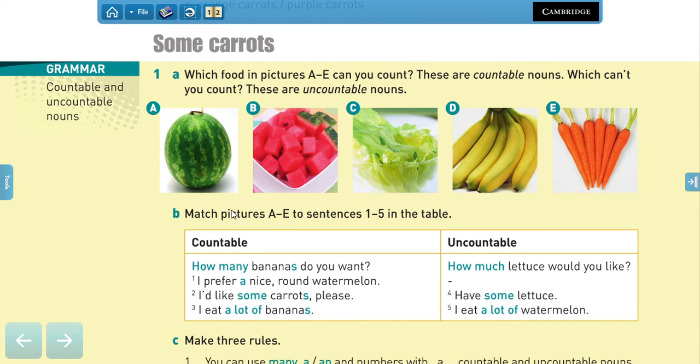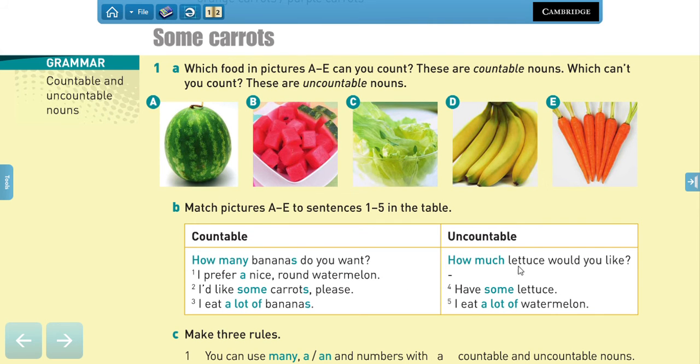Now, match the pictures to the sentences we have, 1 to 5 in the table. So here we have sentences for countable nouns and sentences for uncountable nouns. How many bananas do you want? I prefer a nice round watermelon. So that would be letter A. Yes? Number 2, I would like some carrots, please.